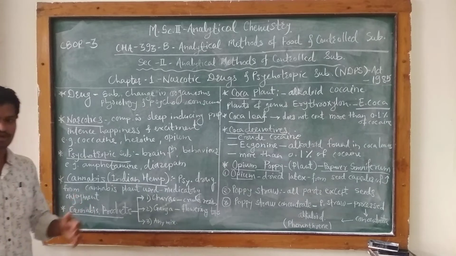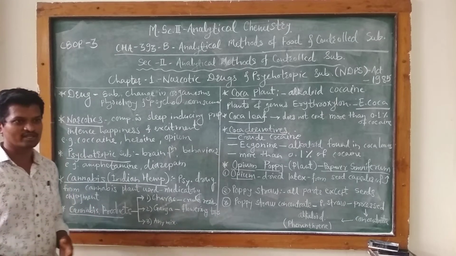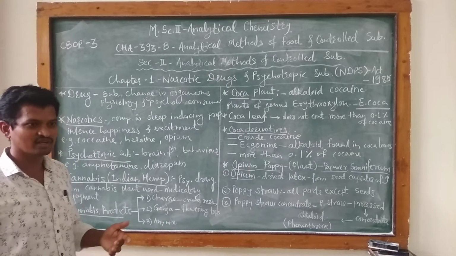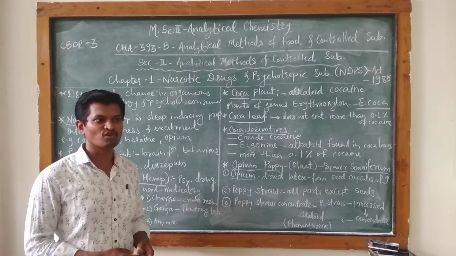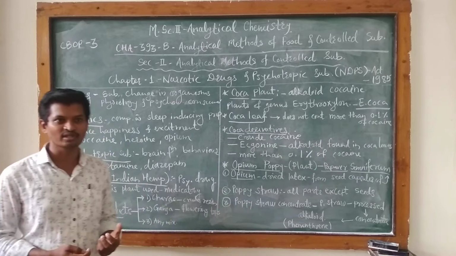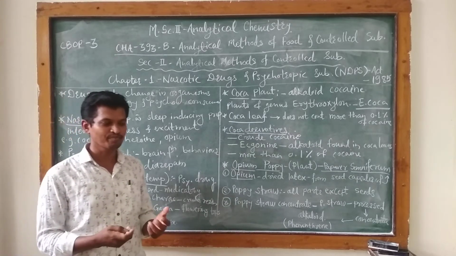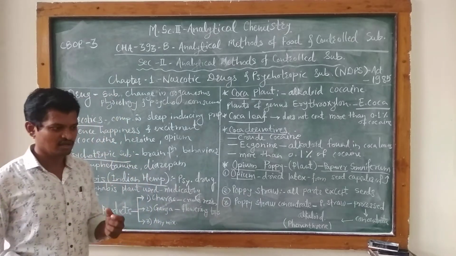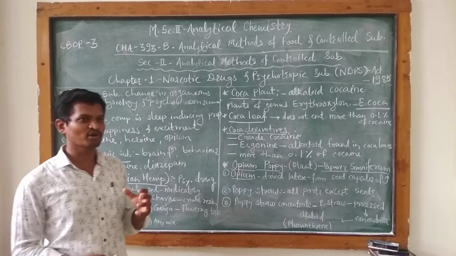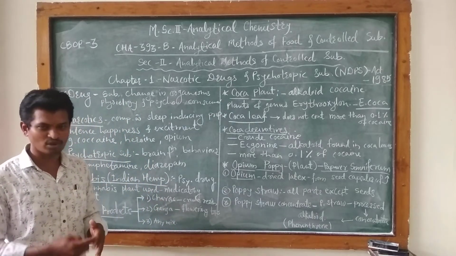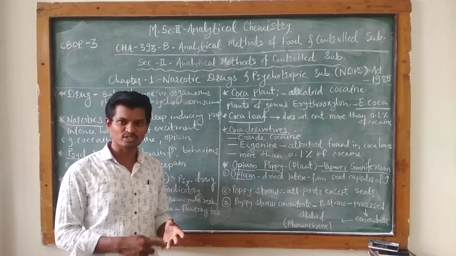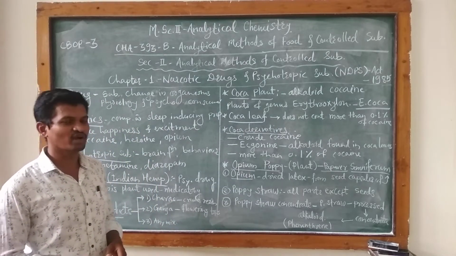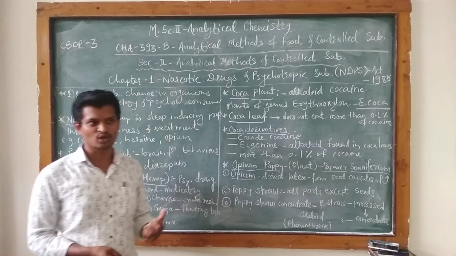So in this topic we will discuss what is the meaning of drug, what is the meaning of narcotic substances, psychoactive substances or psychotropic substances, then what are the different types of these substances, from which these compounds can be derived, the sources of these substances, and then how the government of India or government of Maharashtra is controlling the production, cultivation, distribution, processing, transportation, all of these, that we have to learn in this section.